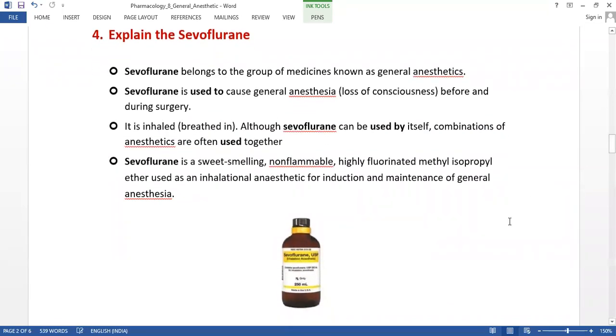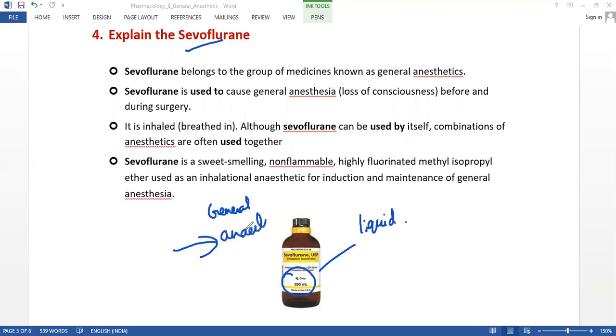The next drug we'll discuss is sevoflurane. As you see in the picture, it looks like a liquid, like the tonic itself. Let us note some details about this drug. Sevoflurane is in the liquid state. As I said at the first point, it belongs to the general anesthetics. So this is used to cause general anesthesia.